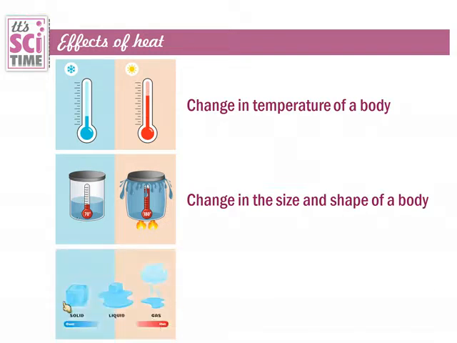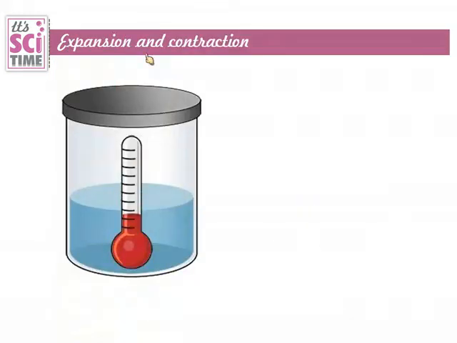Third effect of heat is this. When heat increases, the state of matter can be changed, solid to liquid or liquid to gas. In hot conditions, it converts to gas. In cold conditions, that becomes solid. Change of a state of matter. And today mainly we will discuss this change in the size of a body. Right, let's move on to that part.